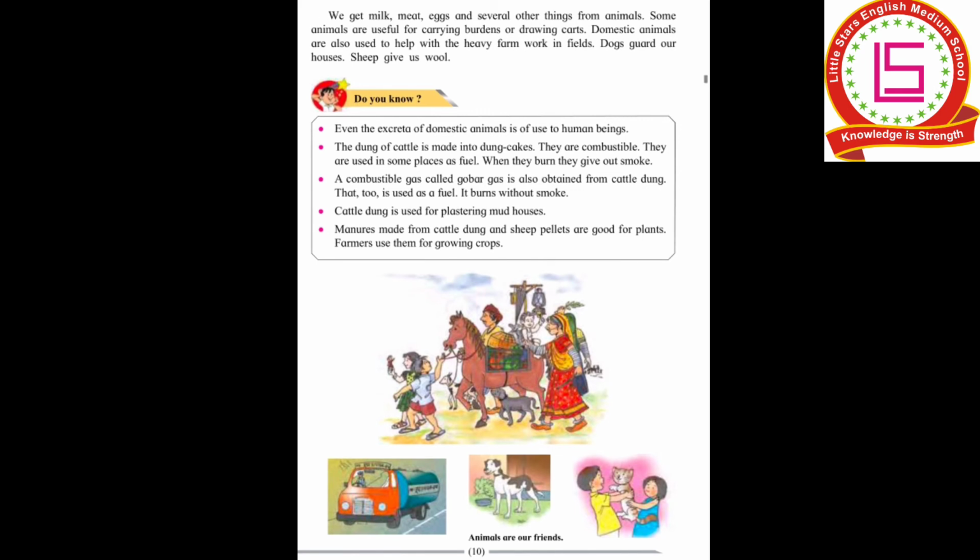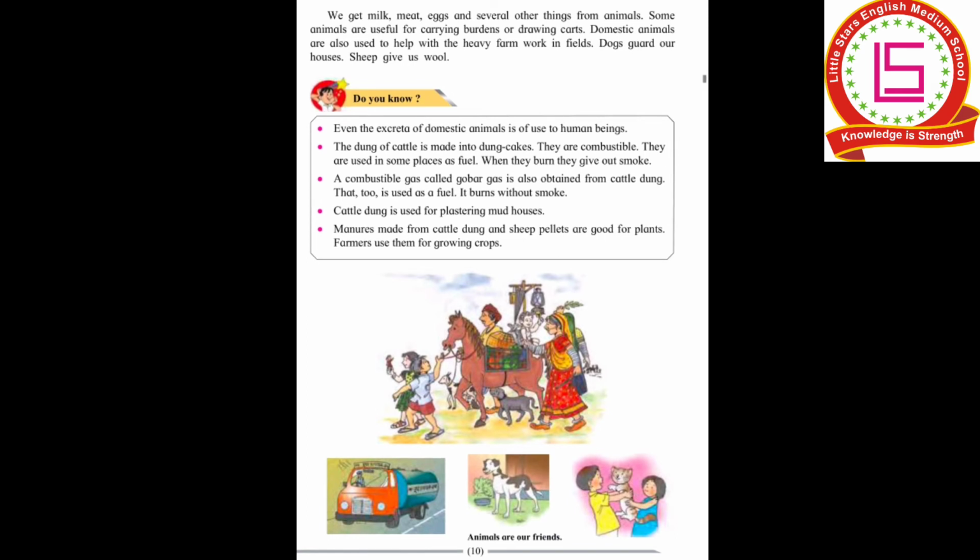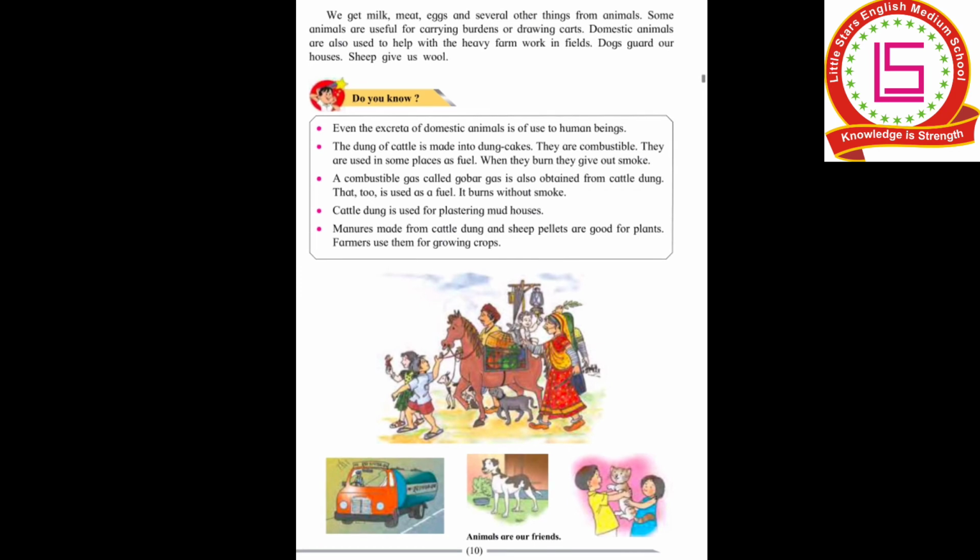The dung of cattle is made into dung cakes. They are combustible. They are used in some places as fuel. When they burn, they give out smoke. A combustible gas called gobar gas is also obtained from the cattle dung. That too is used as a fuel. It burns without smoke. Cattle dung is used for plastering mud houses. In the older days or in the villages, we can see what is used for plastering the houses. Cattle dung is used to plaster the houses.